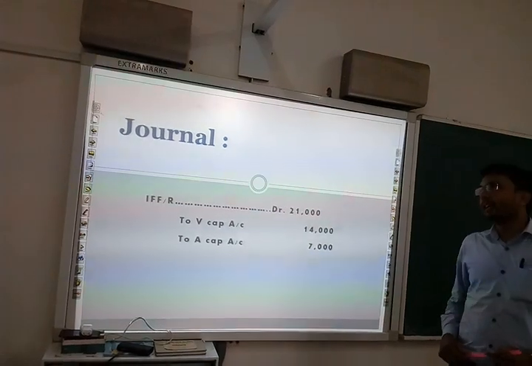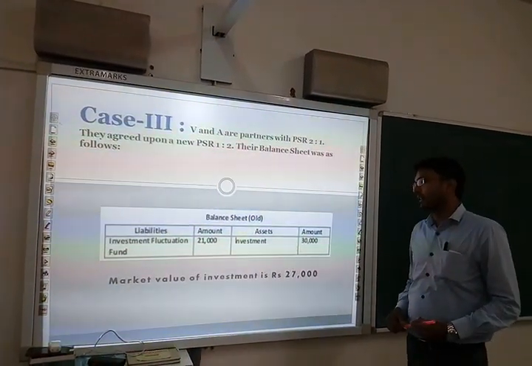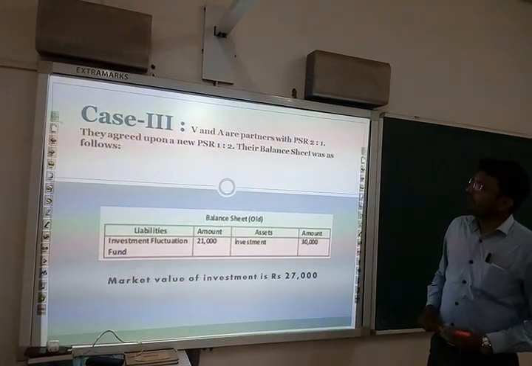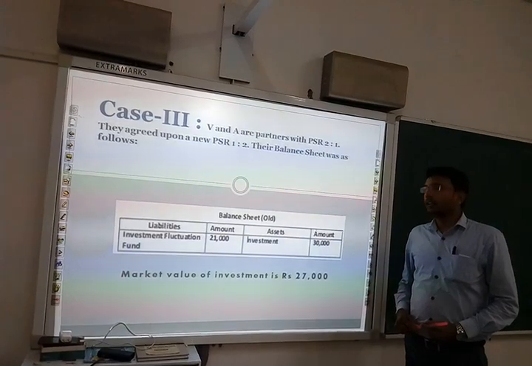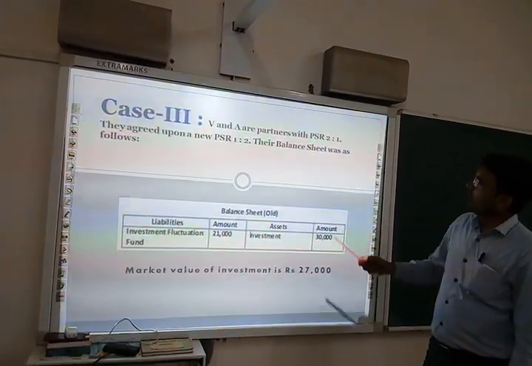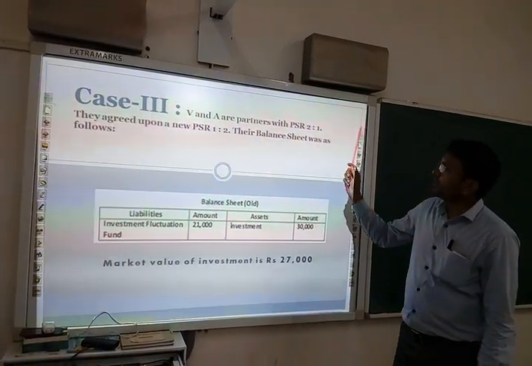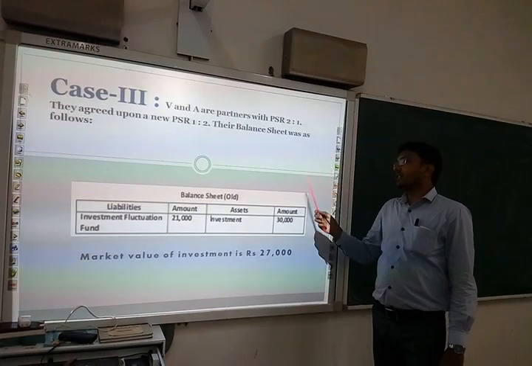Now consider the third case where we shall utilize the investment fluctuation fund. In this case, we are going to use this fund for adjusting the fall in value of the investment. V and A are partners with PSR 2:1. They agreed upon a new PSR 1:2 and their balance sheet was as follows.